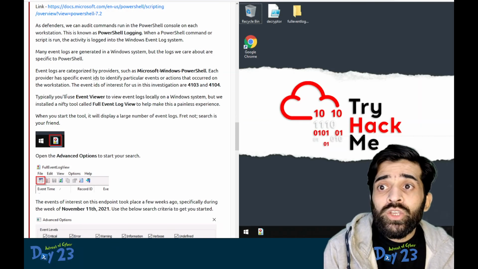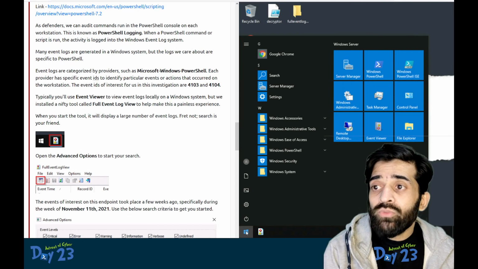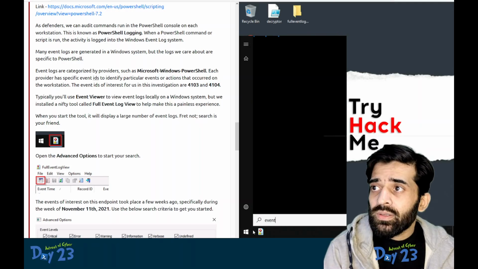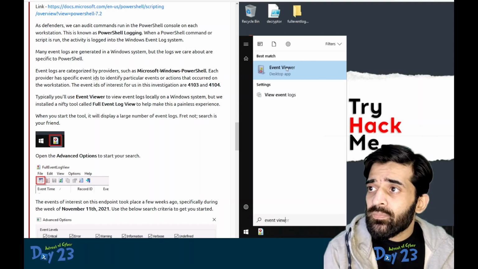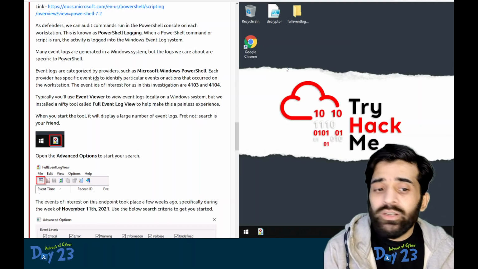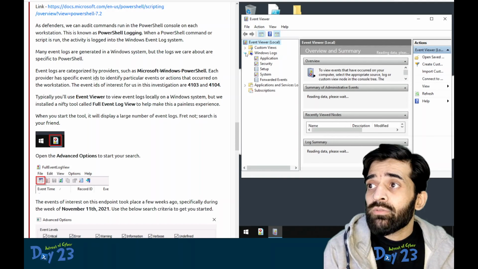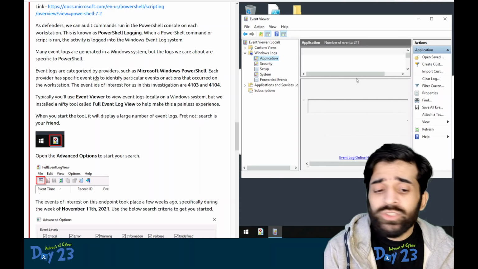Typically you will use Windows Event Viewer. Let's look at how we examine event logs. Let's search for Event Viewer. Typically this is something that we use to examine Windows event logs. If we are looking into event logs, we will search here.